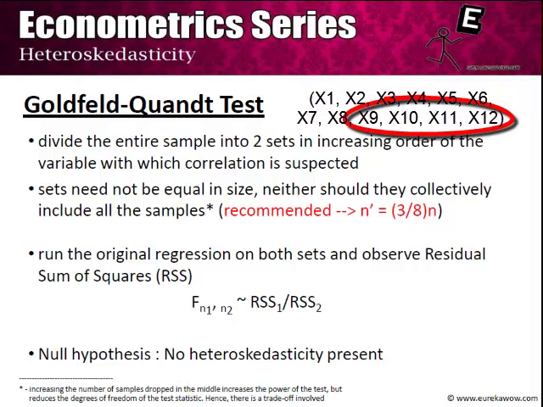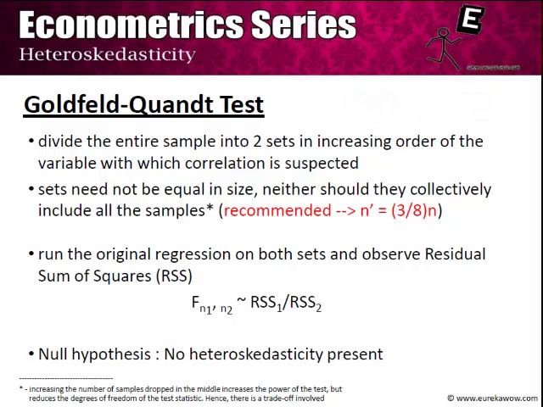So for example, if we consider a sample of 100 and we say that probably the error terms are correlated with this particular x1i, then we arrange the entire sample in increasing order of x1i, take the first few samples and take the last few samples and run separate regressions on both of these. Now the first few samples, which is set 1, and the last few samples, which is set 2, need not be equal in size, and they should neither collectively include all the samples.